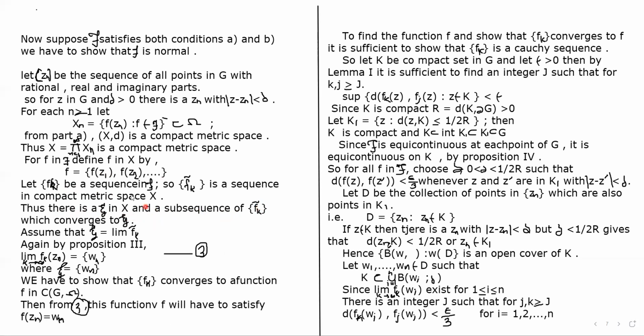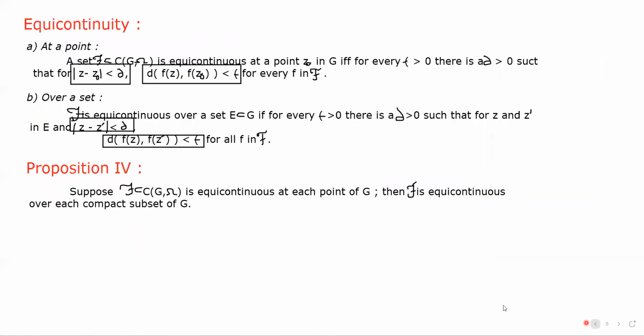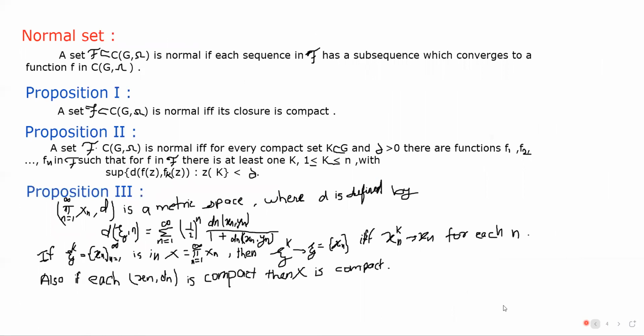Okay, so what it says is that there is an eta in X and the subsequence of fk dash converges to eta, which means eta is equal to the limit of fk dash. Okay, again we have Proposition 3. So what does Proposition 3 say? Proposition 3 says that if X is the Cartesian product of Xn, then eta k converges to eta if and only if xn k converges to xn.